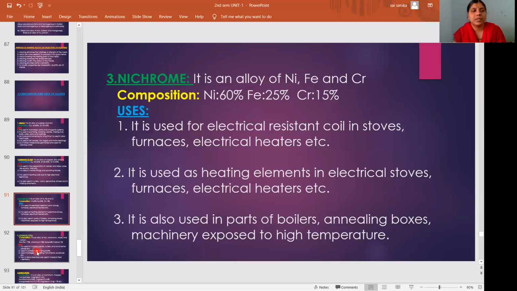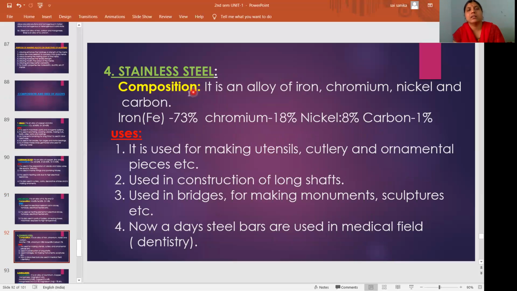Then next come to the next alloy, stainless steel. It is an alloy of iron, chromium, nickel and carbon. It is a mixture of iron, chromium, nickel and carbon. Iron is 73%, chromium 18%, nickel 8% and carbon 1%. And then come to uses.